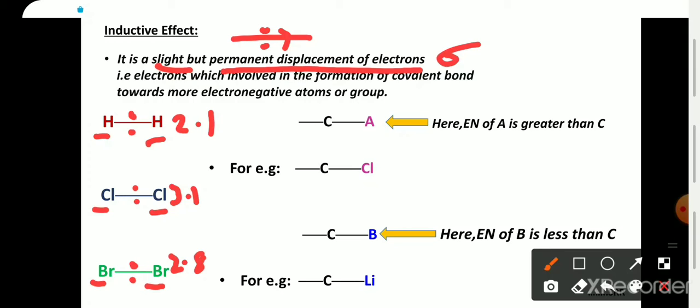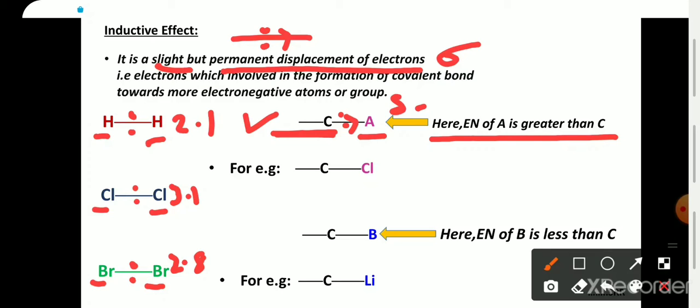But in such cases, consider this is any organic system, and A is any of the atoms which are bonded to this system. If the electronegativity of A is higher than the carbon atom, then both of these sigma electrons will shift towards atom A. And due to this shifting, A will gain a delta negative charge and carbon will gain a delta positive charge.